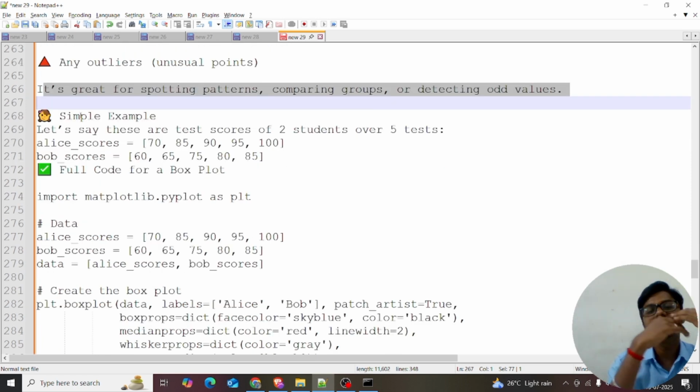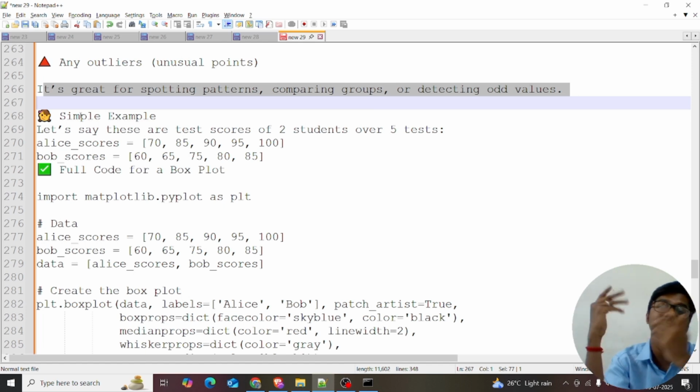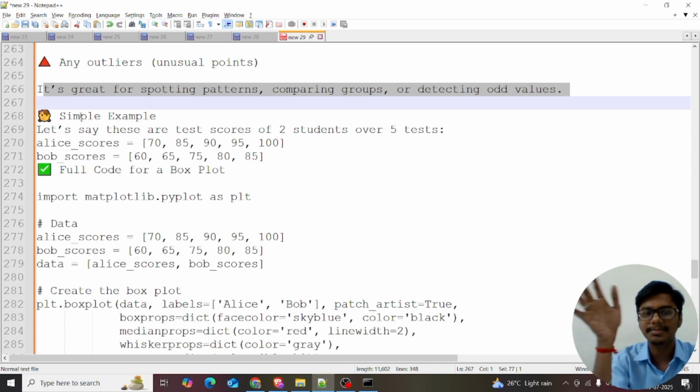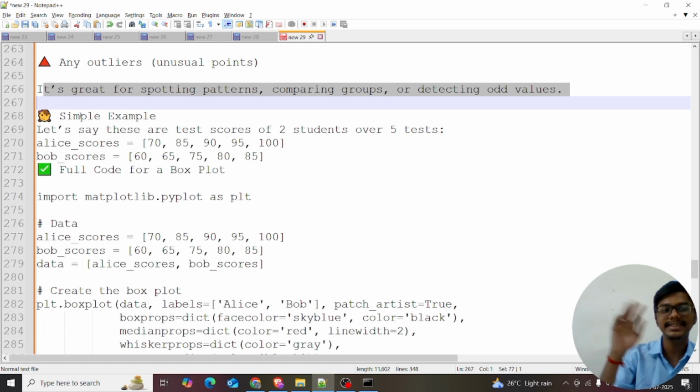Let's take an example of my course and my friend's course. Imagine I'm named Alex and my friend's name is Bob. My Tamil mark is 70, English mark is 85, maths mark is 90, science mark is 95, social mark is 100. It's like 10 subjects. Bob's scores are Tamil 60, then 65, 75, 80, 85, a similar range. Marks are just numbers. I'm using numbers only to explain.